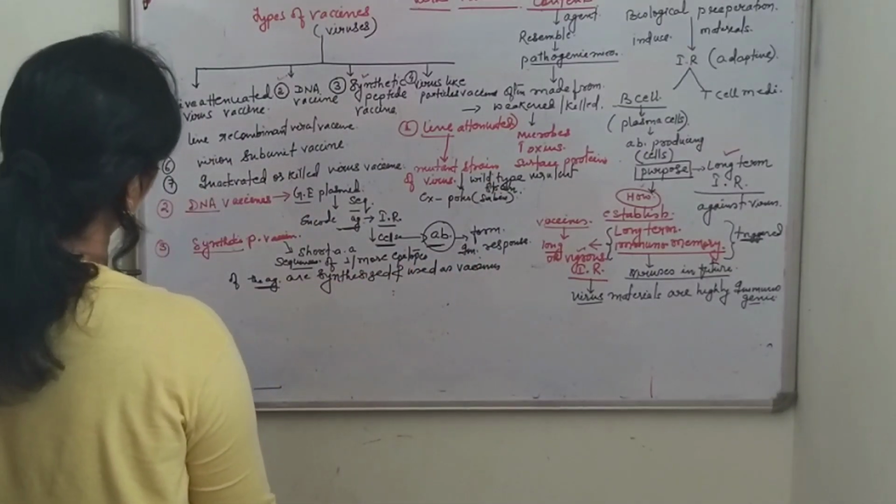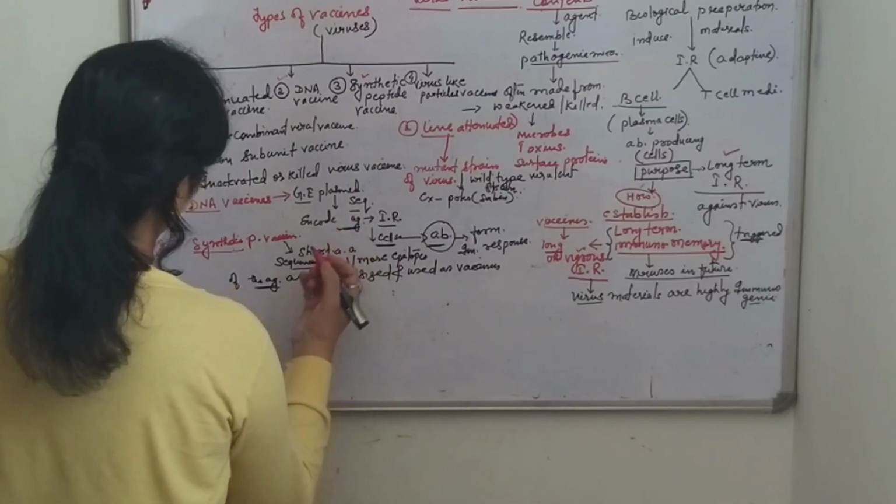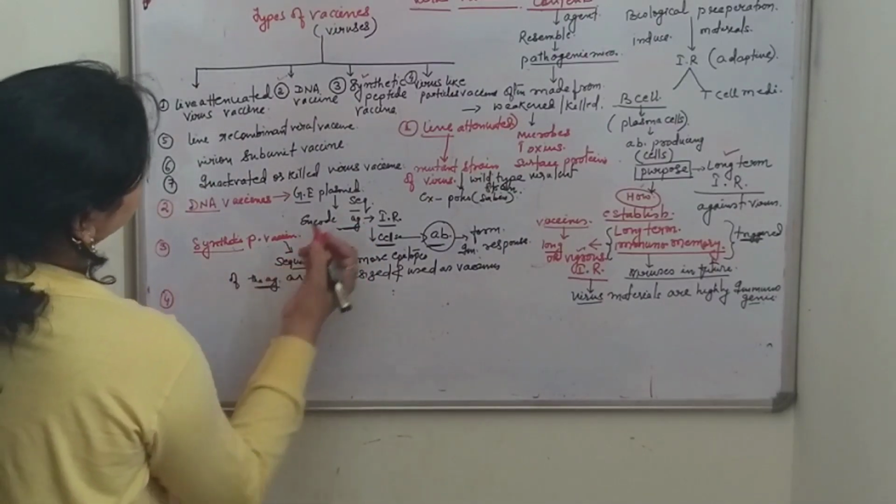Now the fourth type is virus-like particle vaccine.